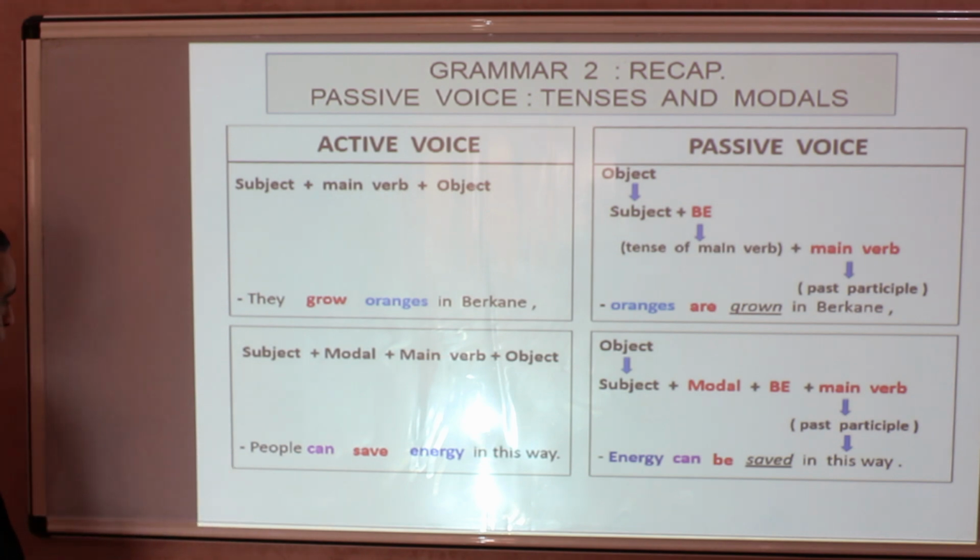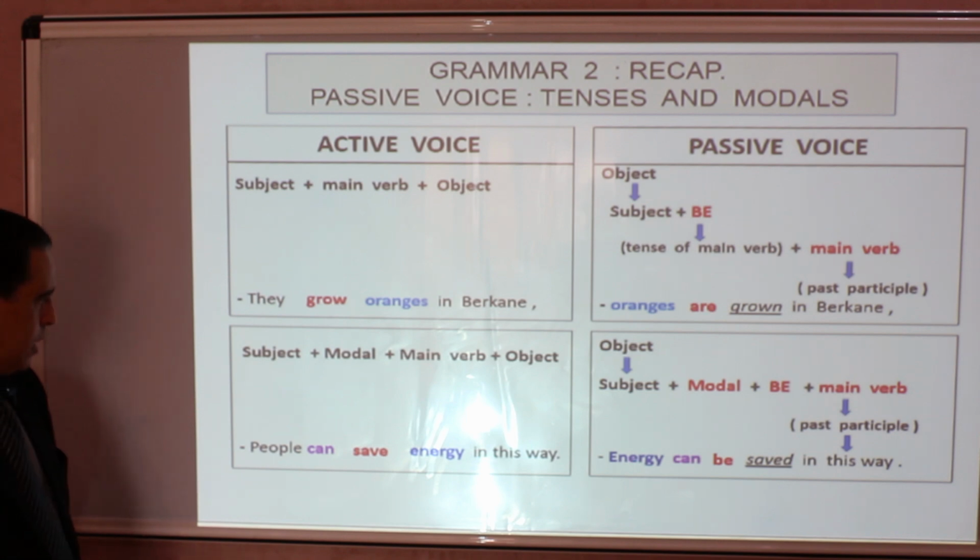For example, people can save energy in this way. So energy is the object, it takes initial position. Can we keep unchanged. Save is in bare infinitive, the bare infinitive goes to the be verb, be, and then save is put in past participle. So energy can be saved in this way.